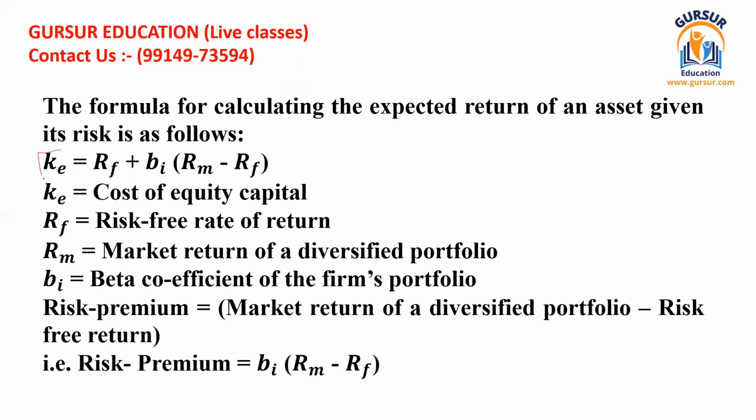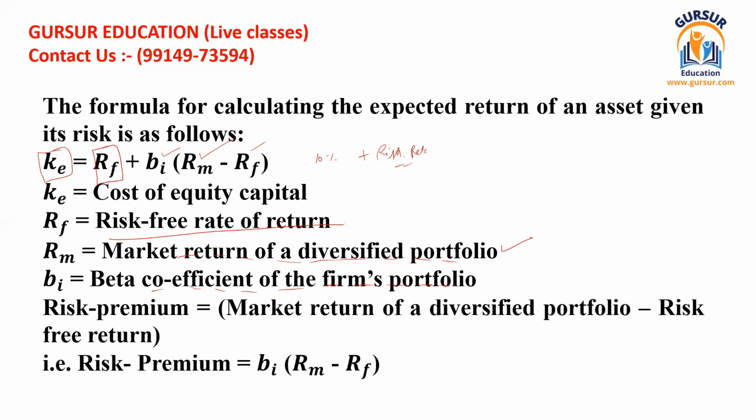The cost of equity capital is equal to the risk-free rate of return, like it can be 10% or anything. Then this is beta 1, the beta coefficient of the firm's portfolio. This is the risk rate, or the beta rate. Beta is a fluctuating rate, or variation rate, you can say. Then RM stands for market return for the diversified portfolio, and RF again stands for the risk-free rate of return.